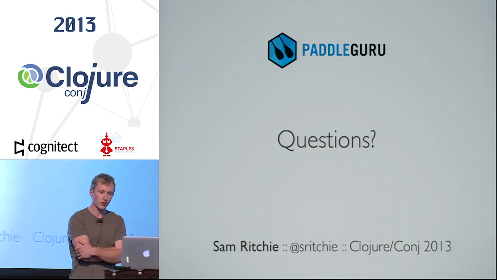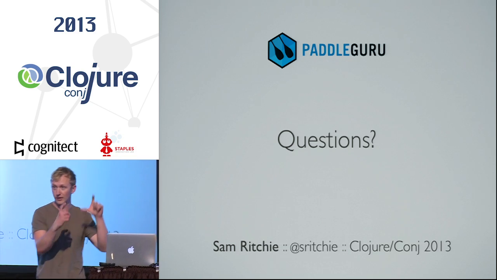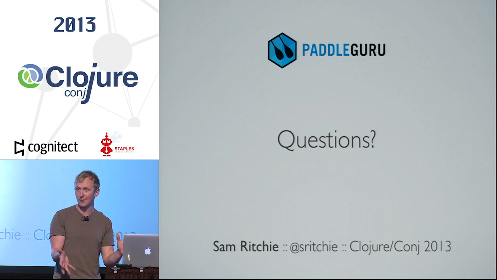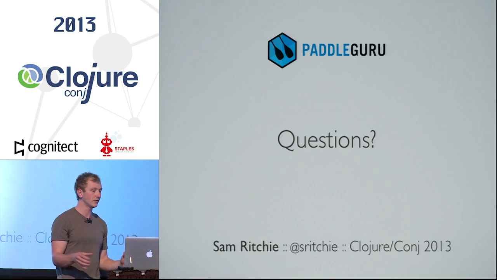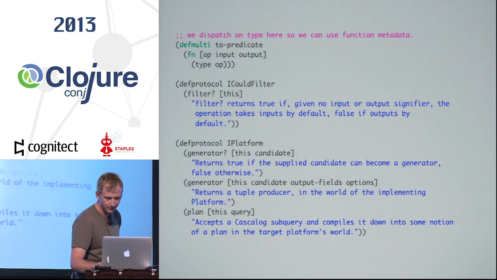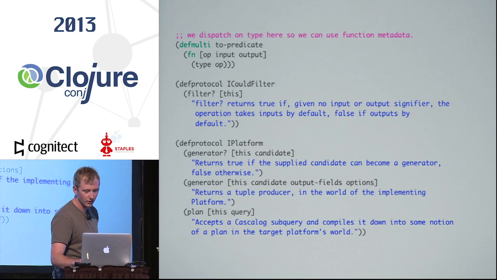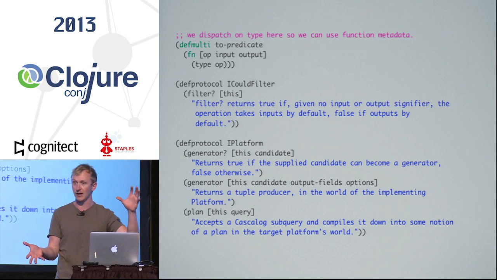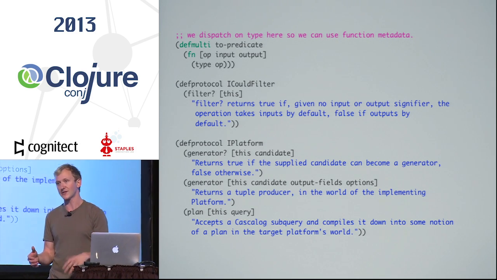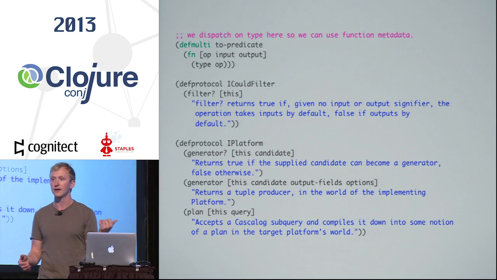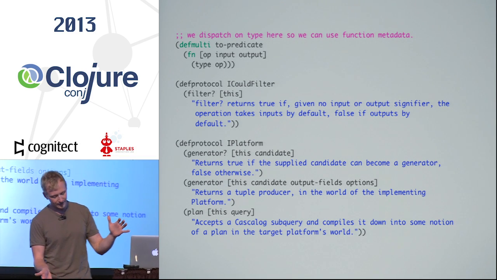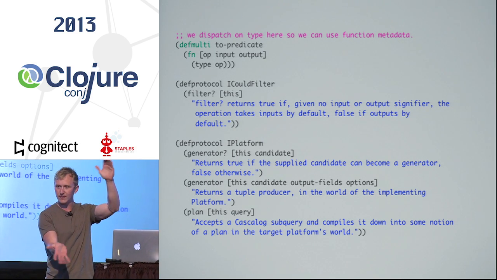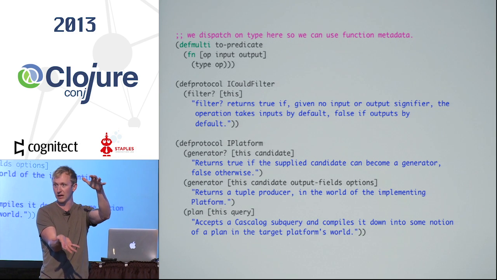So the way that works is you saw that distinct predicate where I had it in there. Anything that starts with a keyword and goes to a value is treated as an option by Cascalog. When we go ahead and create a generator, this thing just gets the grab bag of options. Those are all pass-through that hit the underlying platform at the end of the day. And when you add these option predicates in, they only make sense within the scope of that particular bucket of predicates you gave.